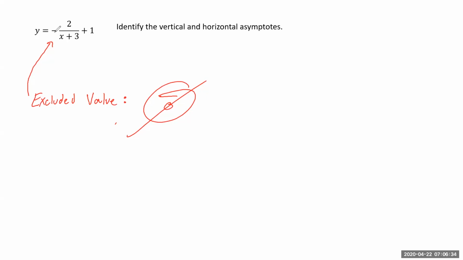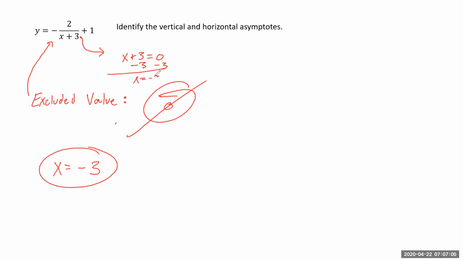Well, in this case, we have -2 divided by x plus 3. So if we plugged in -3 here, -3 plus 3 would be 0. Then we would have -2 divided by 0. We can't do that. So in this case, the excluded value is going to be x equals -3. Okay. Another way you can look at it is just set the denominator equal to 0. So x plus 3 equals 0. If I'm solving, subtract 3, x equals -3.